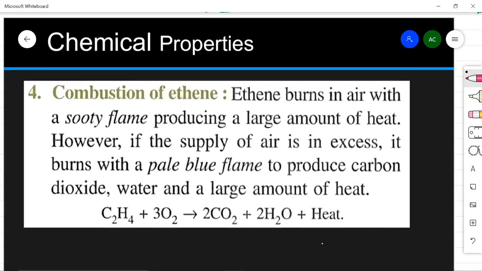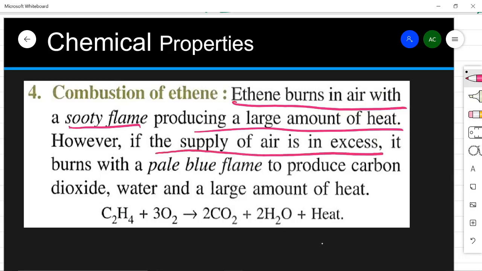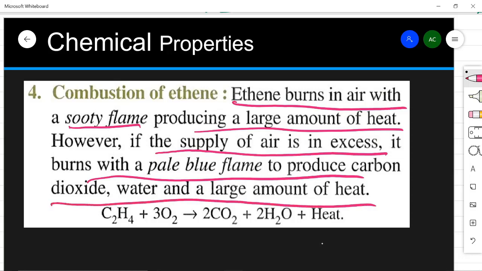Another chemical property is combustion of ethene. So what will happen if I burn ethene? If I burn ethene in air, it will burn with a sooty flame, because you know this is an unsaturated hydrocarbon, whereas a saturated hydrocarbon like ethane burns with a non-sooty flame, and they also produce a large amount of heat. So this is the similarity. However, if the supply of air is in excess, it burns with a pale blue flame to produce carbon dioxide, water, and a large amount of heat.